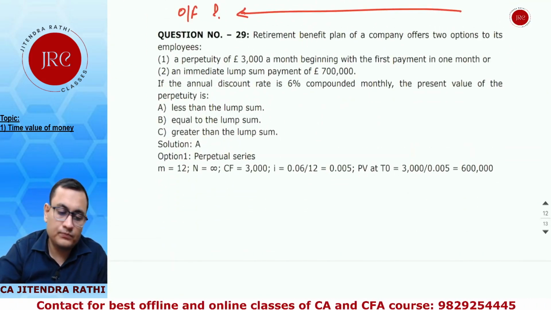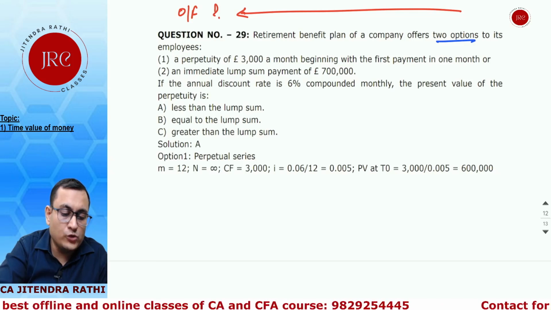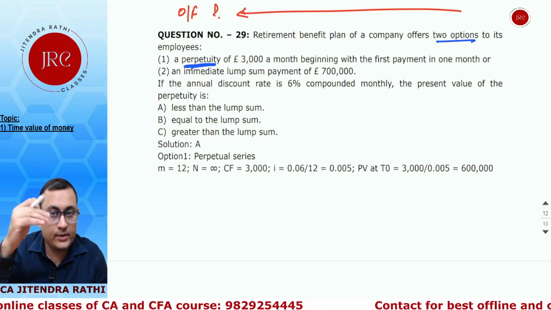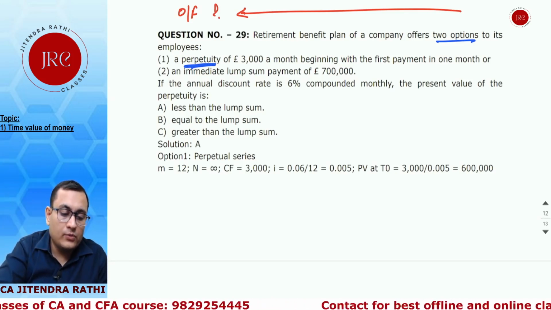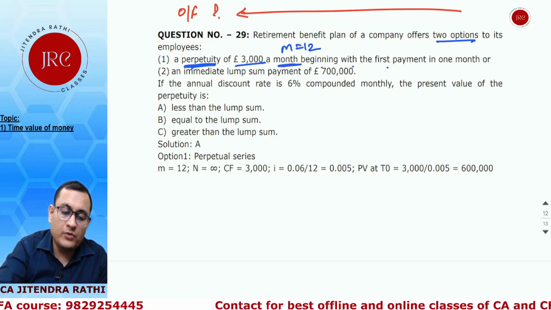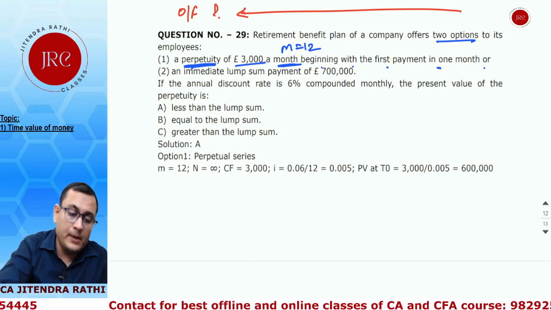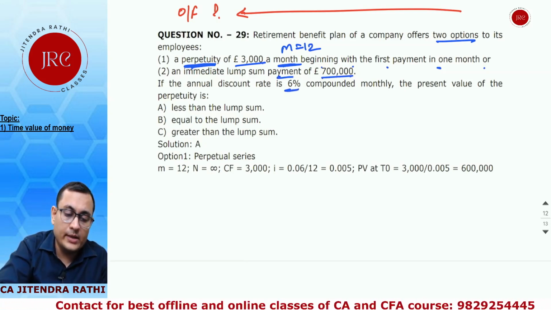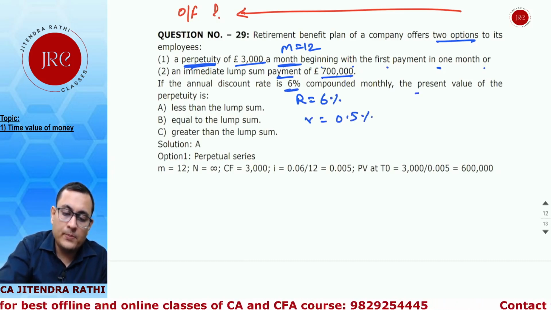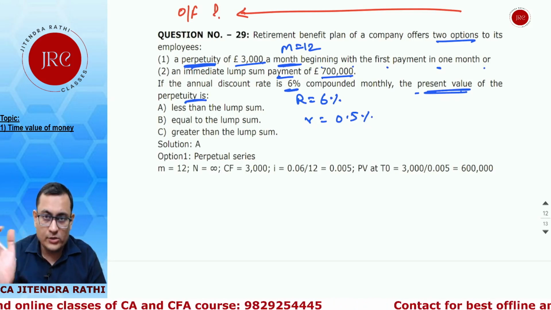Second last question. A retirement benefit plan of a company offers two options to its employee: a perpetuity till infinite. The employee is going to get, and then his generation are also going to get, £3,000 a month, M equals 12, beginning with the first cash flow in 1 month, that is from T1 till infinite, in a monthly series. Or a lump sum payment of 7,000, if the annual discount rate is 6%, capital R is 6%, so small r becomes 0.5%. The present value of the perpetuity is compared, not from the employee or company point of view, they just want to compare.